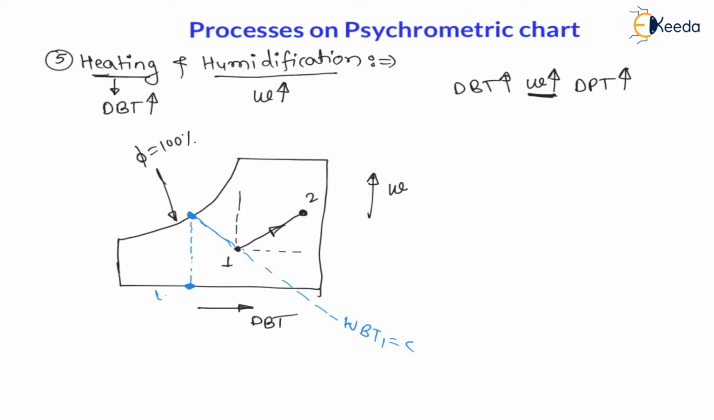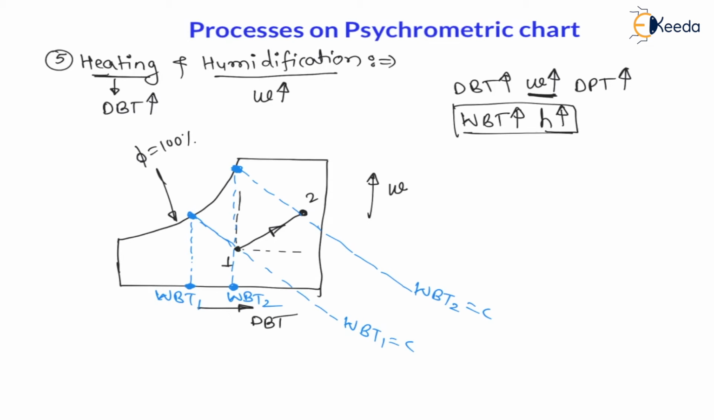Wet bulb temperature 1. A similar process is followed for point 2. If I draw a straight inclined line sloping downward towards the right, on this line wet bulb temperature 2 is constant, and we have to record wet bulb temperature 2, so we have to make the air saturated. That means relative humidity must be 100% on this line. So the corresponding temperature is called wet bulb temperature 2. Here you can find wet bulb temperature is increasing. Therefore, for heating and humidification, wet bulb temperature is increasing. Therefore, enthalpy is also increasing. The same effect will be there for enthalpy and wet bulb temperature.